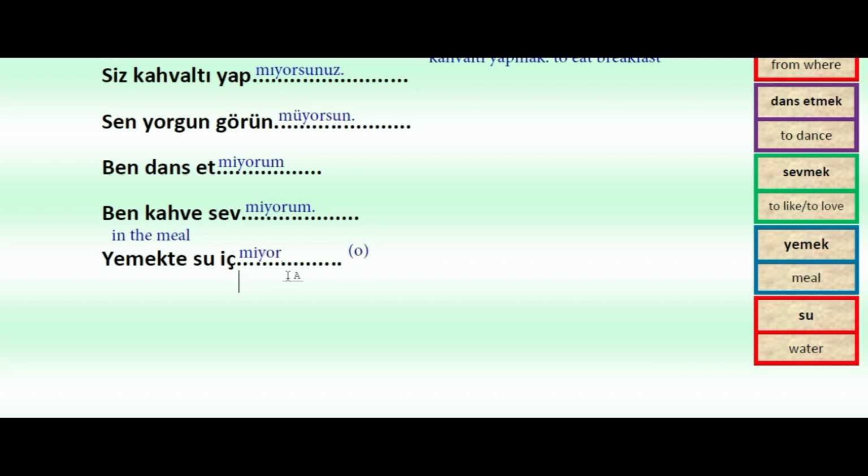If it was like sen, of course that would be sen içmiyorsun. Ben içmiyorum. Biz içmiyoruz. Siz içmiyorsunuz. And onlar içmiyorlar. We could do in this way. So try to make these variations also. Try with the other subject pronouns just as practice. Okay, let's go to next part and let's learn about the question sentences also.